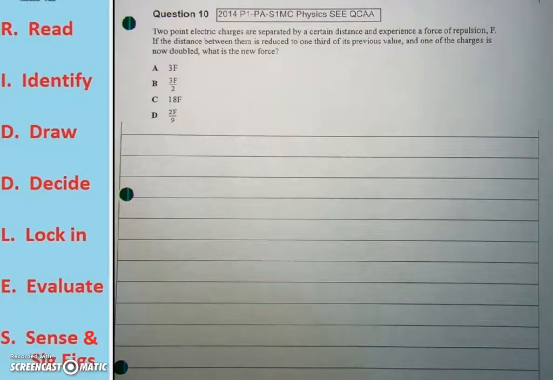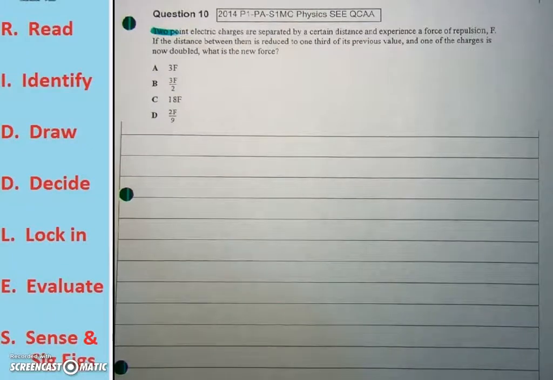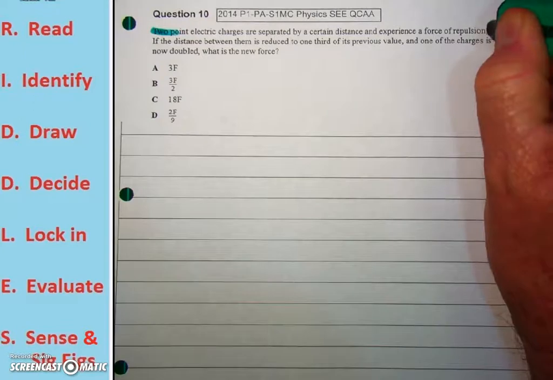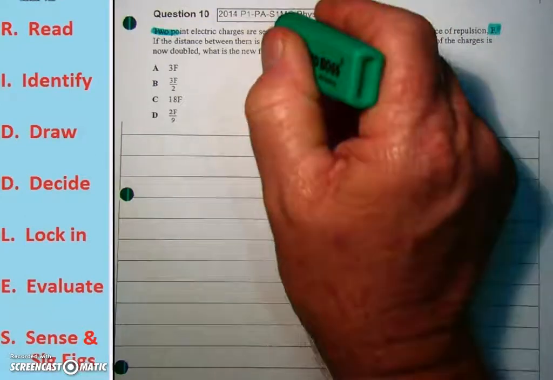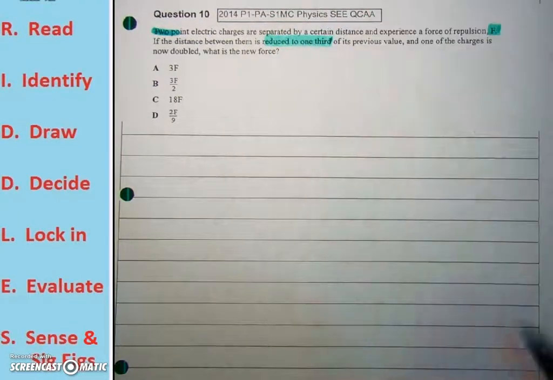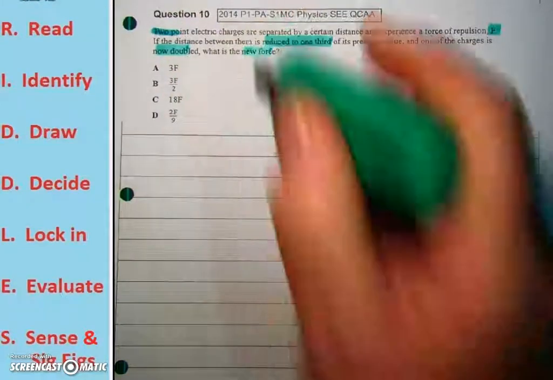2014 Physics Paper 1, Part A, Section 1, Multiple Choice, Question 10. Two point electric charges are separated by a certain distance and experience a force of repulsion F. So we're now reading and identifying. If the distance between them is reduced to 1/3 of its previous value, and one of the charges is now doubled, what is the new force?